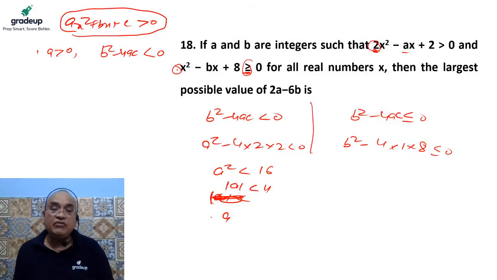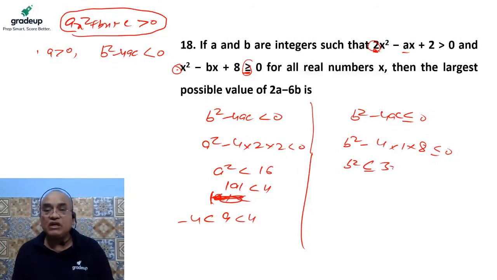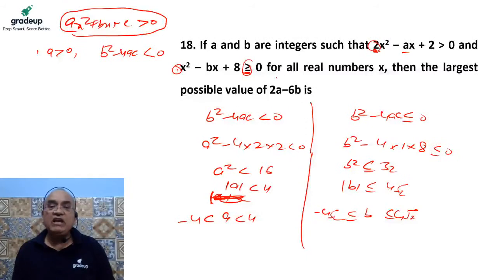It means the value of a must be greater than minus 4 but less than 4. And here we talk about 32. So b square should be less than or equal to 32, so the modulus of b is less than or equal to 4 root 2. It means the value of b is greater than or equal to minus 4 root 2 but less than or equal to 4 root 2.